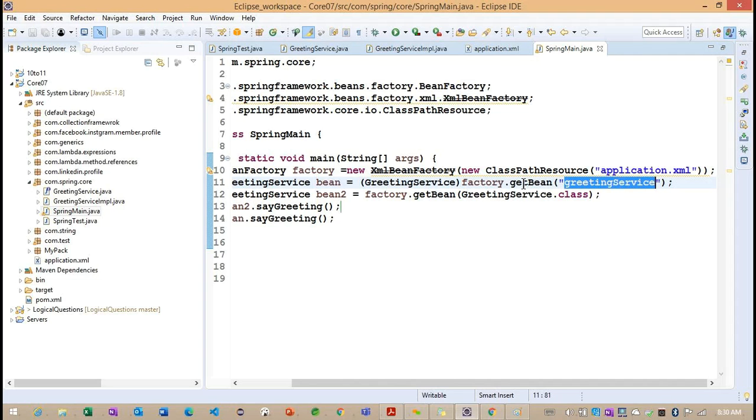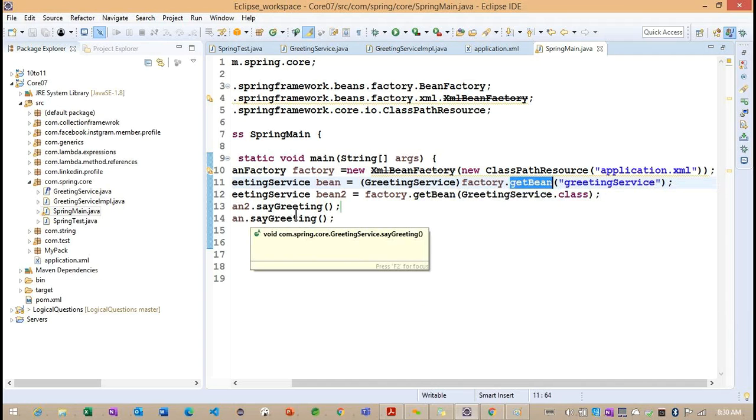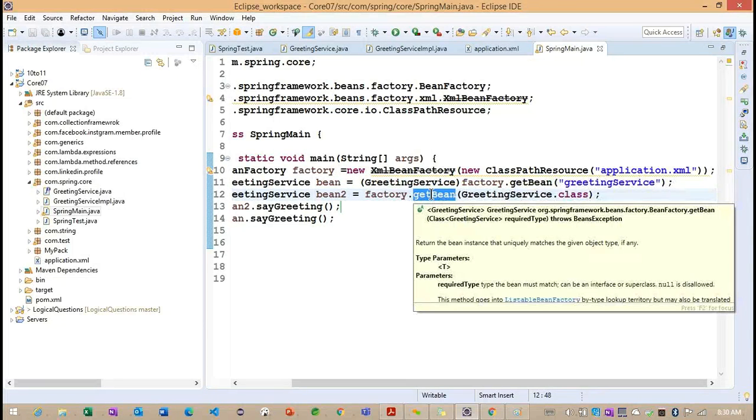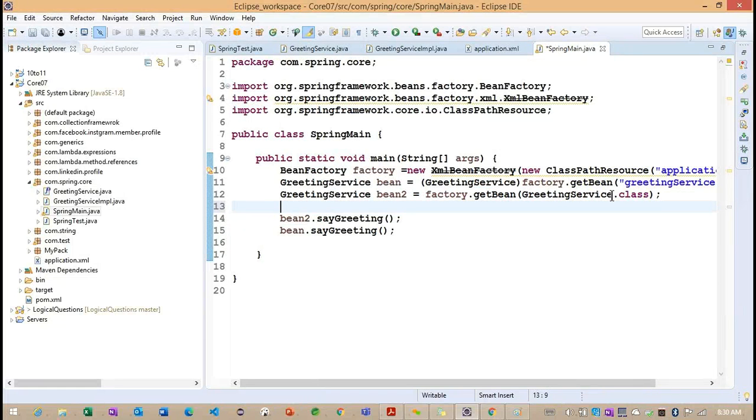But whenever we create only one object, we can call the other method, provide the class type, and load the object. Getting the point.